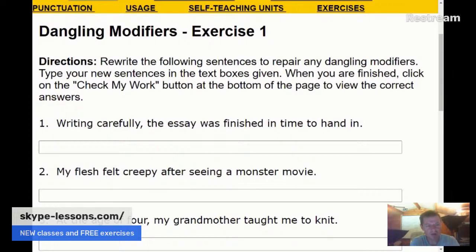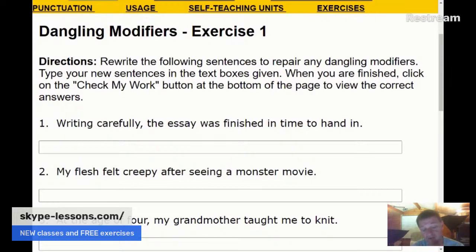No. And that's the problem with number two. It makes it sound like your flesh saw a monster movie. And of course, that's not correct. So we need to change this one. We could say my flesh felt creepy after I had seen. We could change after into the subordinating conjunction version, and then it's fine because it's clear that you've got the I had seen, you've got the I, and it's clear that it's I saw a monster movie. Okay, my flesh felt creepy after I had seen a monster movie.